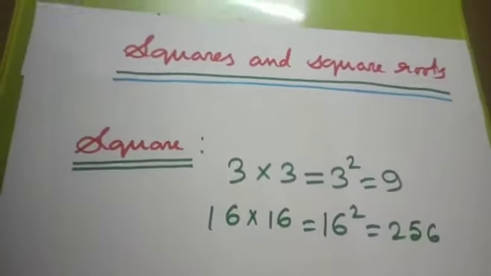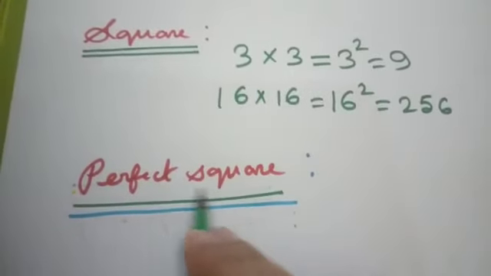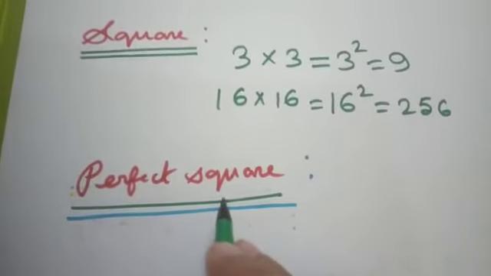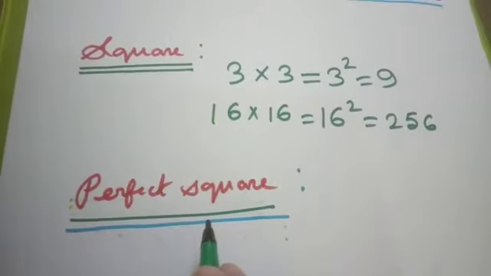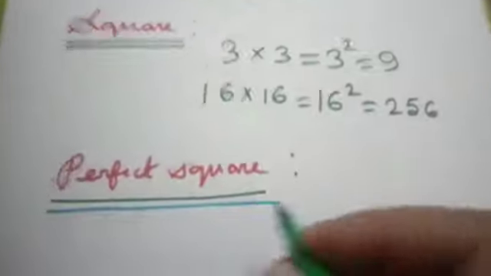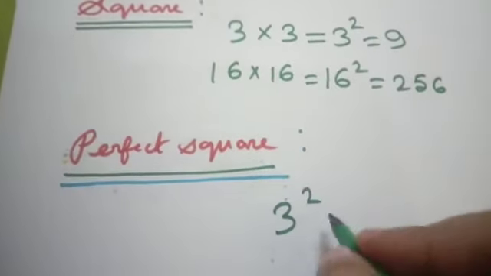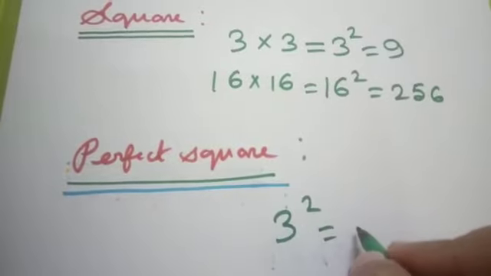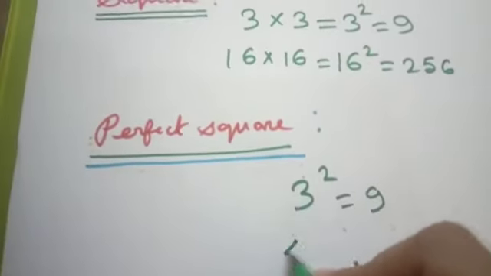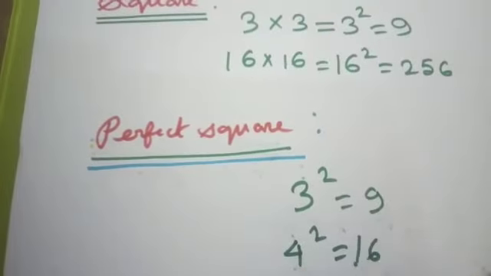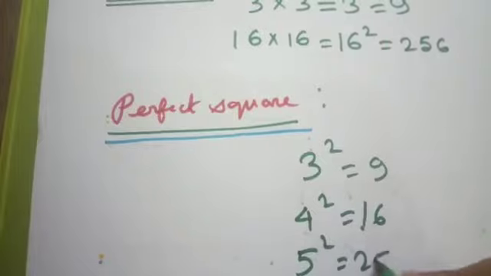Now we define the term perfect square. What is a perfect square? A natural number is called perfect square if it is square of some natural number. Let's see example. Suppose consider the number 3 square. 3 square is 3 into 3, that is 9. Similarly, 4 square equals 16. 5 square equal to 25. So,